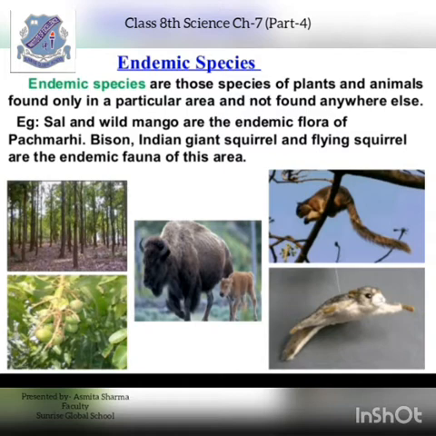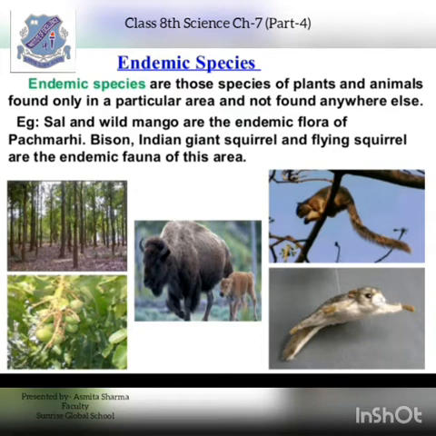So in this chapter we are going to learn about the conservation of plants and animals. We have already discussed deforestation, its causes, flora, fauna, and conservation of forest and wildlife. There are different types of reserves, national parks and wildlife sanctuaries that we have already discussed in this chapter. So for today's topic we are going to discuss more about endemic species.